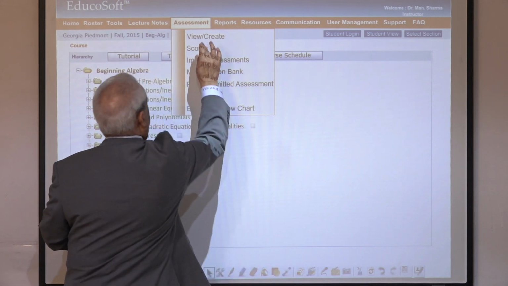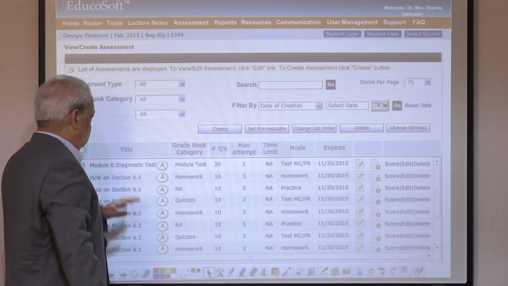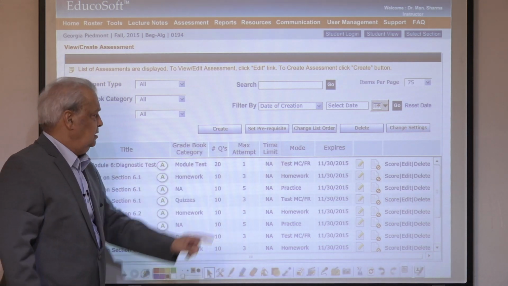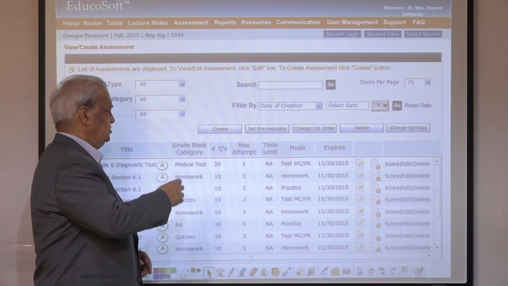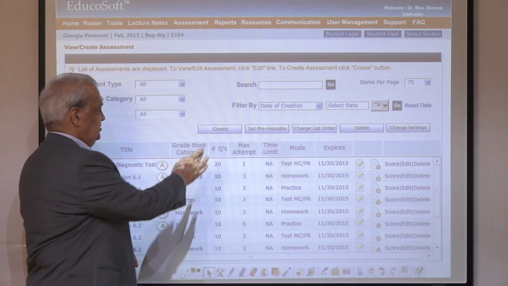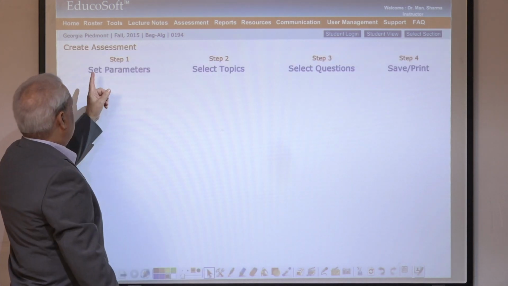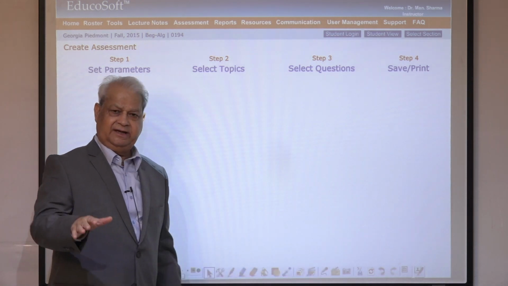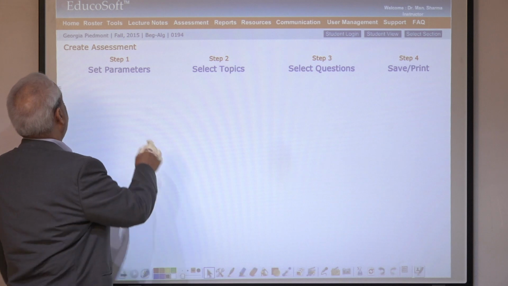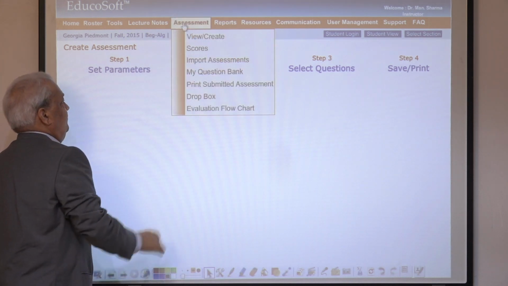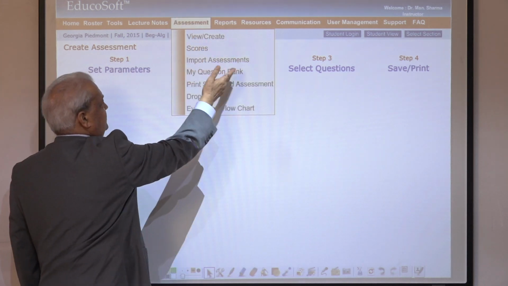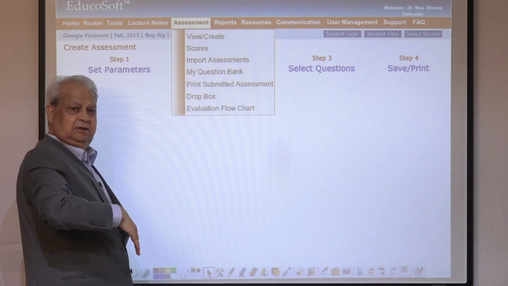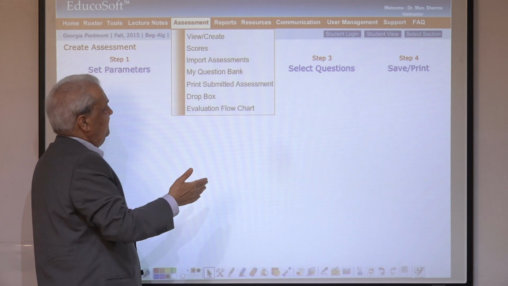Next is assessment. This is a list of all the assessments and a lot of features on the assessment page. Create, the same process that I explained to you before, basically. Set parameters, select topics, select questions, and save. Very easy to create. Go back to assessment. And a lot of features. View, create, see the scores of the whole class, import assessment from previous class or previous term, and so on.